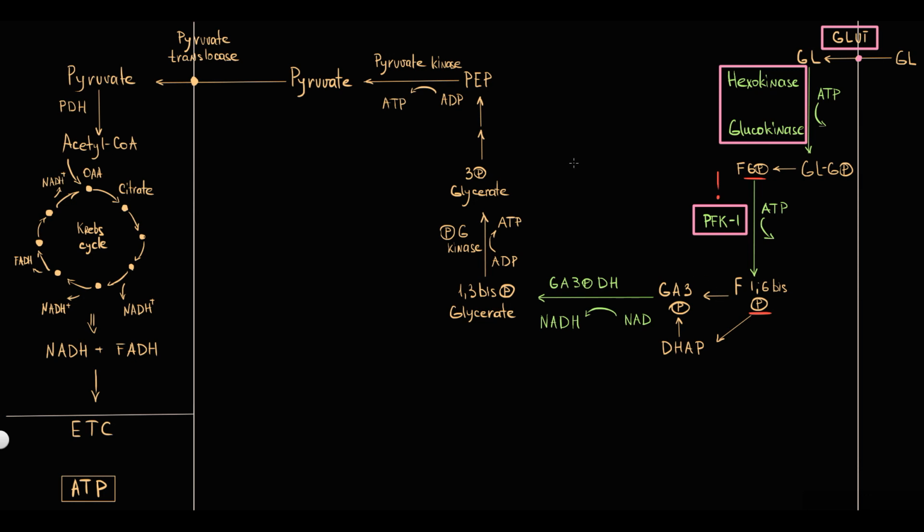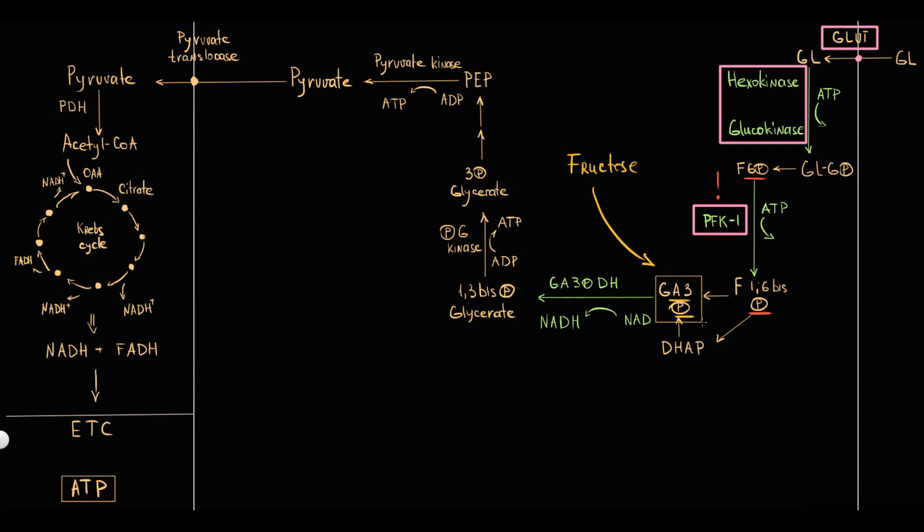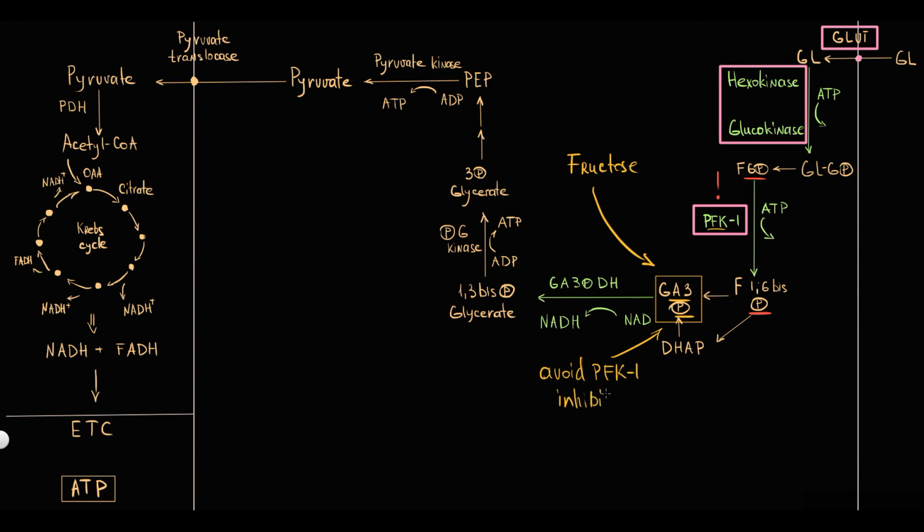And recall that the final product of fructose degradation is glyceraldehyde 3-phosphate. It's the intermediate metabolite of glycolysis that enters glycolysis after the PFK1 rate-limiting point. So the final product of fructose metabolism, glyceraldehyde 3-phosphate, does not inhibit phosphofructokinase 1, and this means that liver metabolizes fructose without PFK1 inhibitory effect.